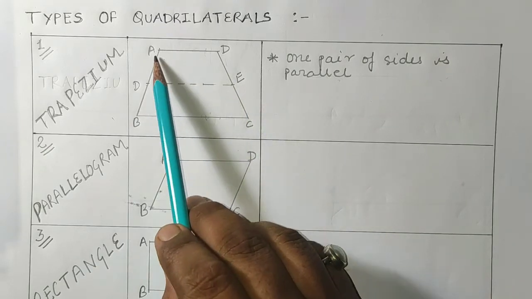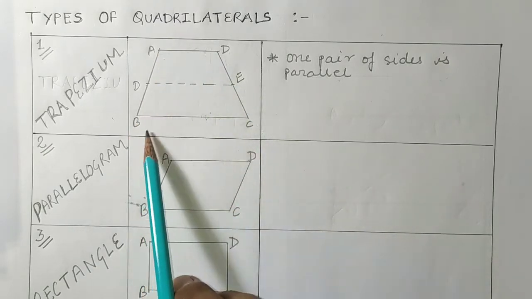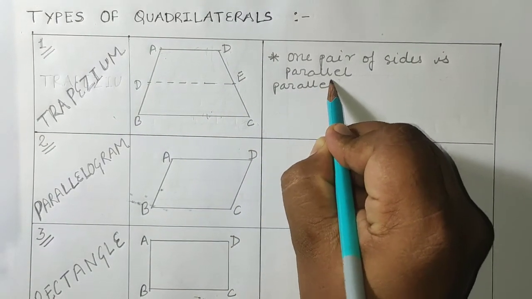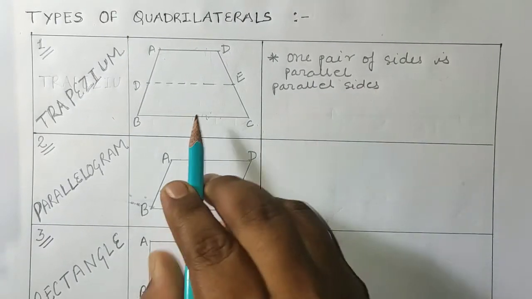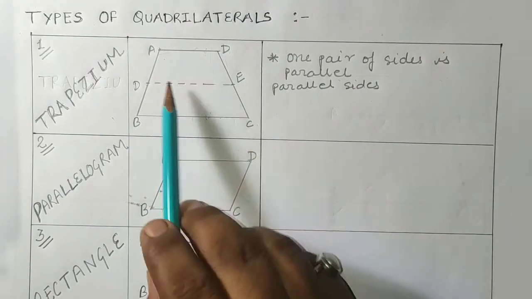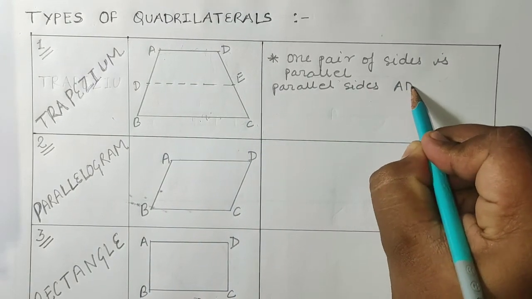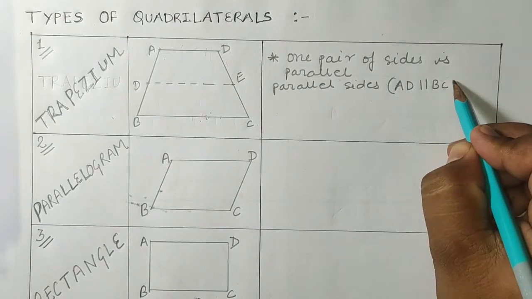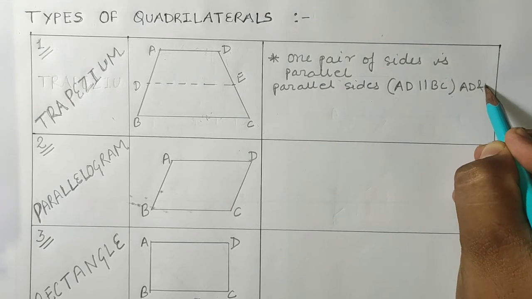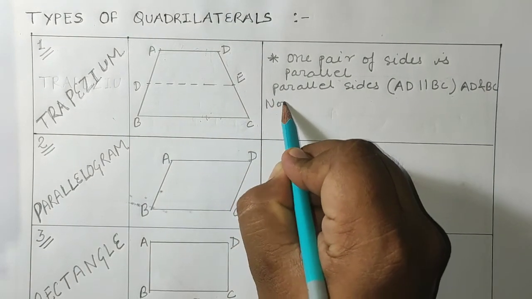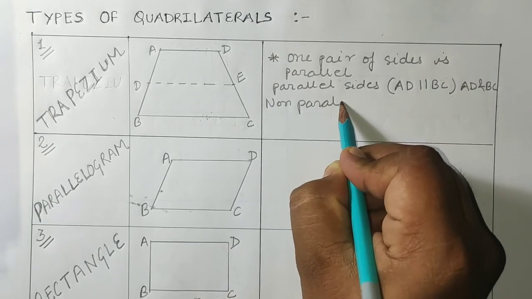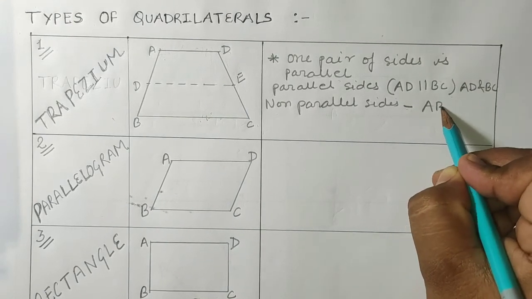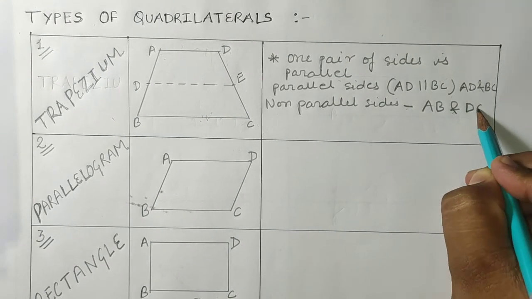For this figure, the parallel sides are AD and BC, AD is parallel to BC, and the non-parallel sides are AB and CD.